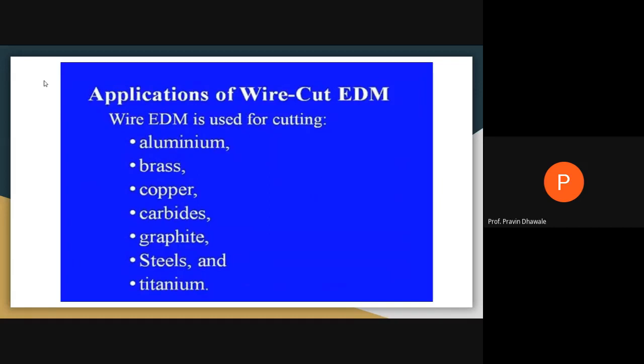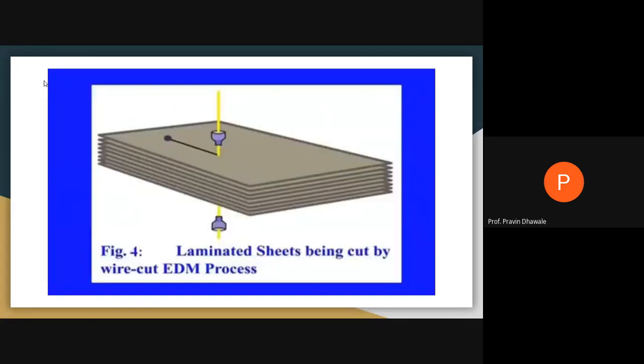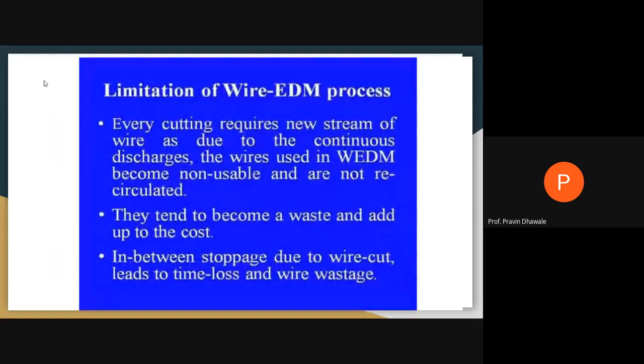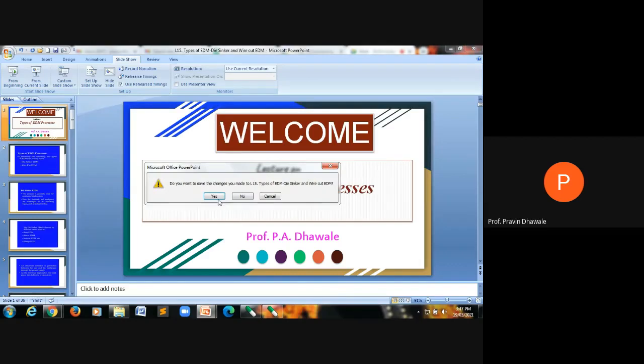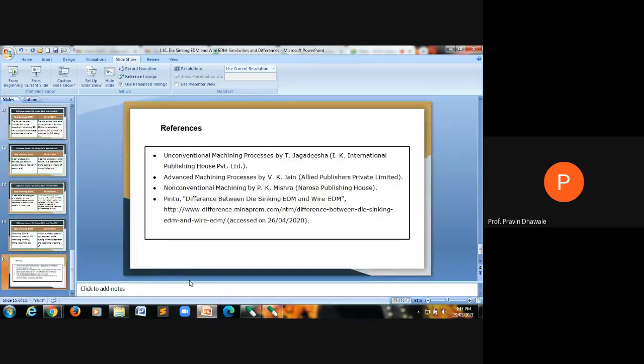Then we discussed different applications of EDM and wire cut EDM process with certain limitations. We have covered this topic. Now, one more part is remaining in this wire cut EDM process. That is a comparison. We will cover that part.